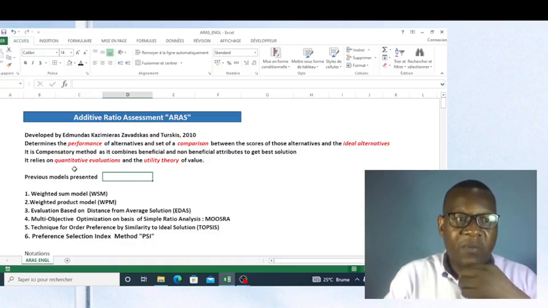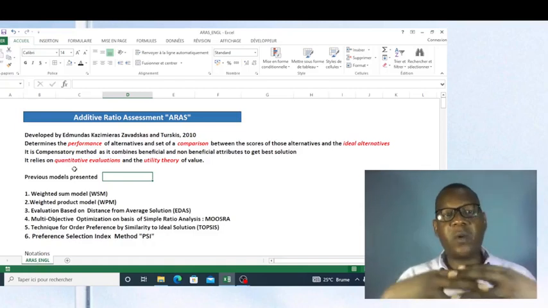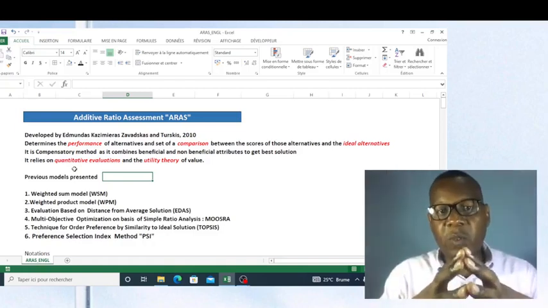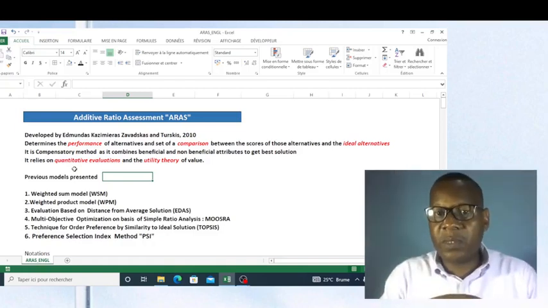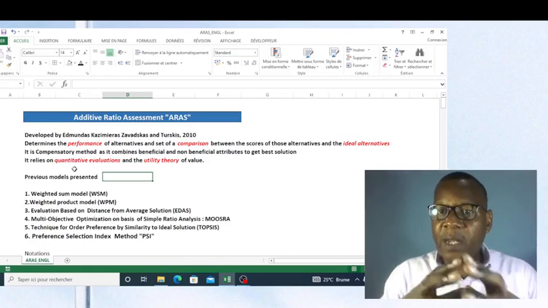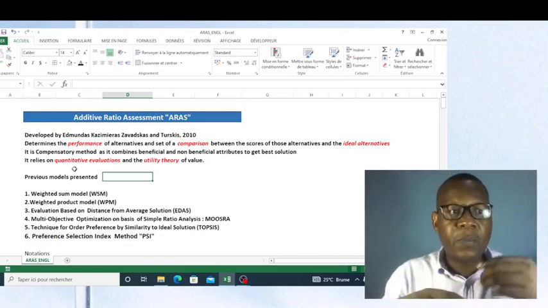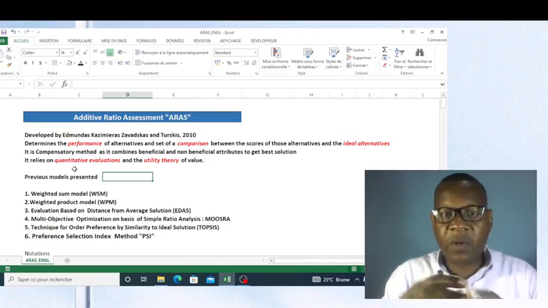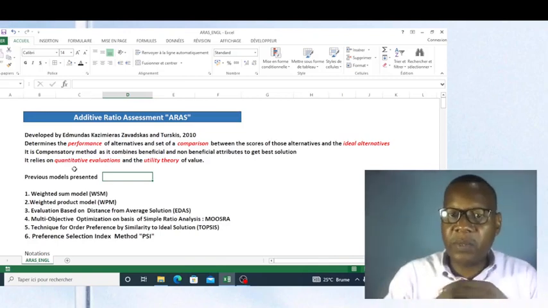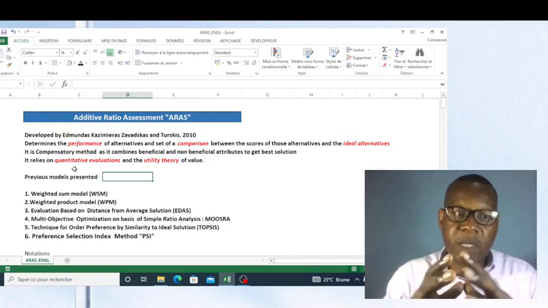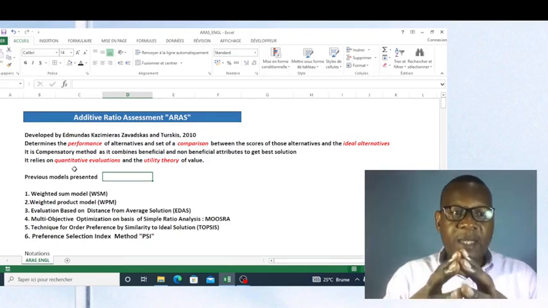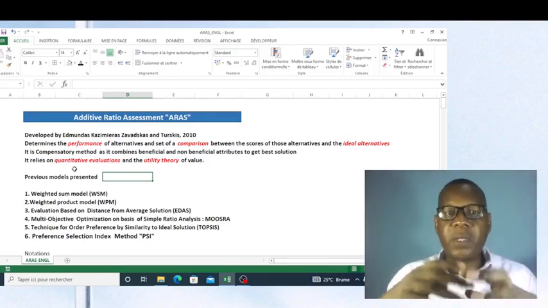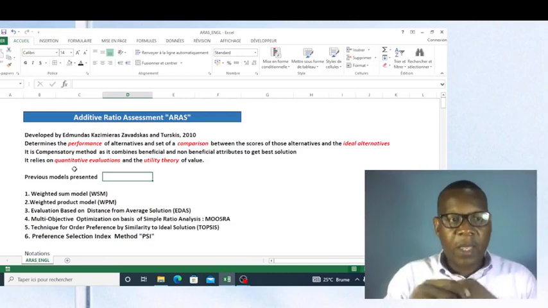This method determines the performance of alternatives and sets off a comparison between the scores of those alternatives and ideal alternatives. It is a compensatory method as it combines beneficial and non-beneficial attributes to get the best solution. It relies on quantitative evaluations and the utility theory of value.